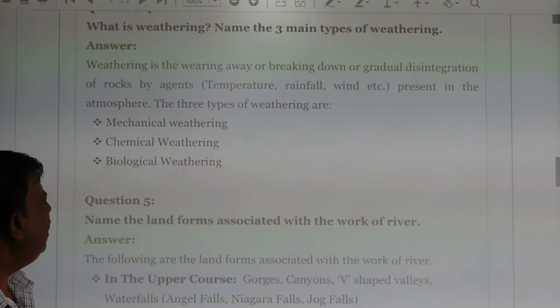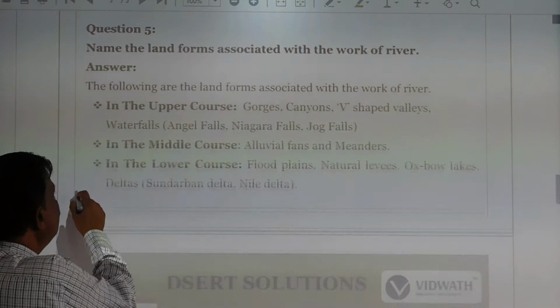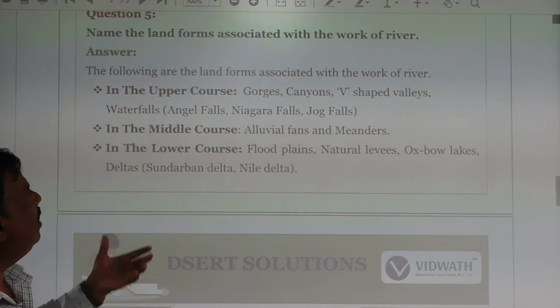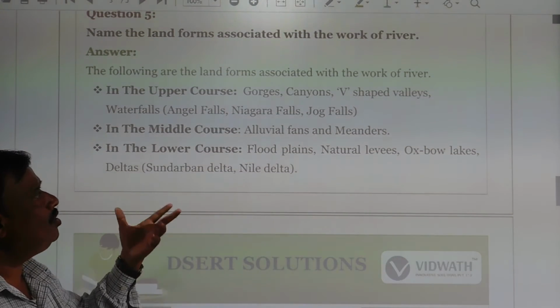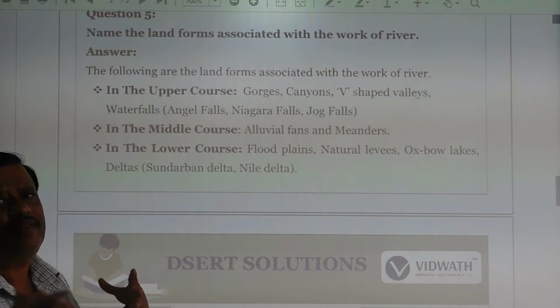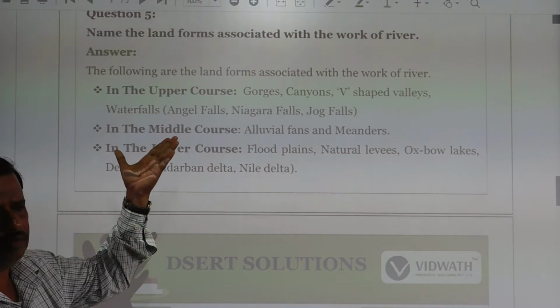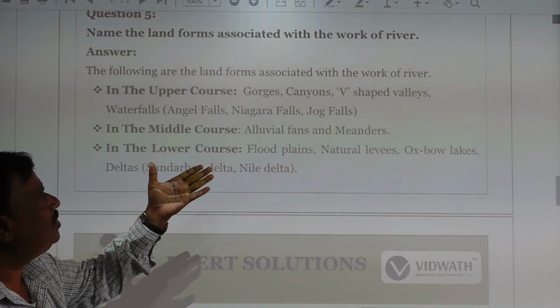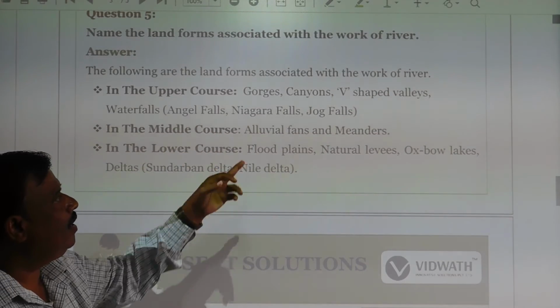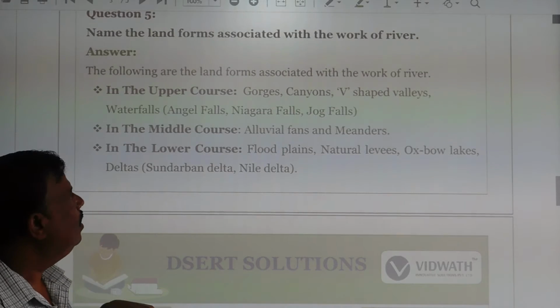Next, name the landforms associated with the work of a river. See, the following are the landforms associated with the work of a river. In the upper course, through the river's work, gorges and canyons and V-shaped valleys are formed.